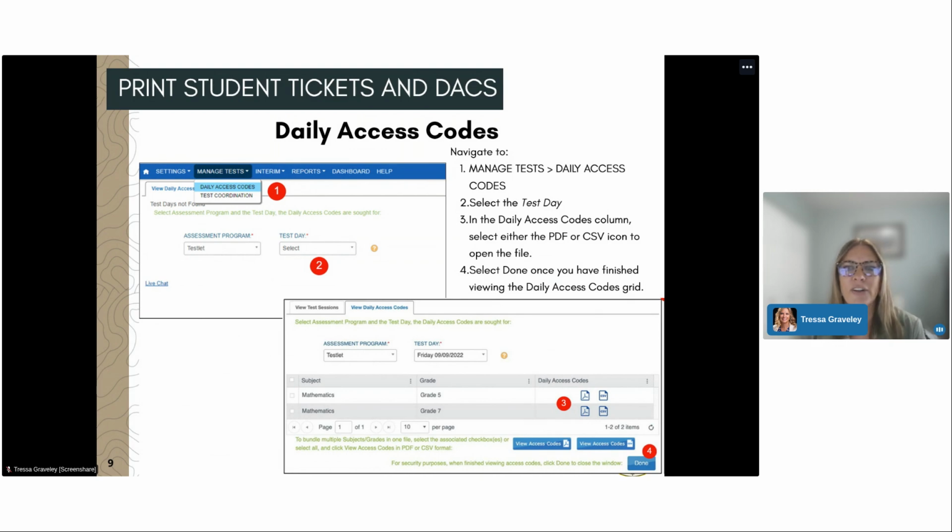Again, if educators are administering more than one testlet in a test session, or you are in a class with multiple grade levels, be sure to grab each individual daily access code as they are testlet and grade level specific.